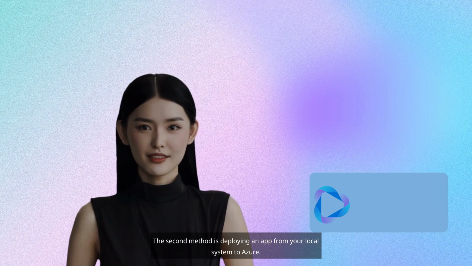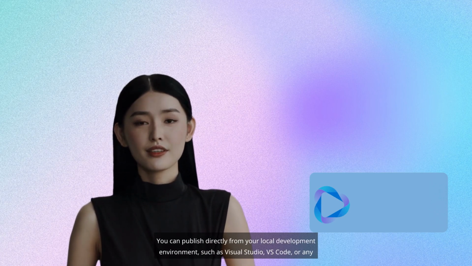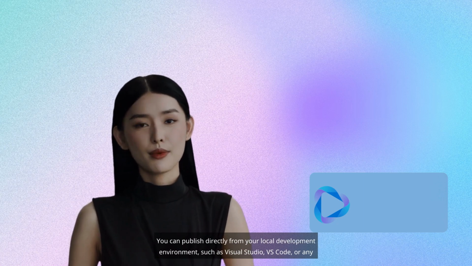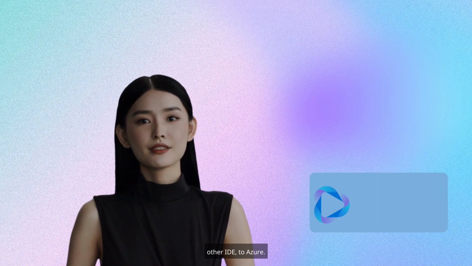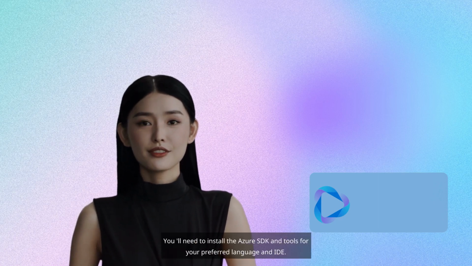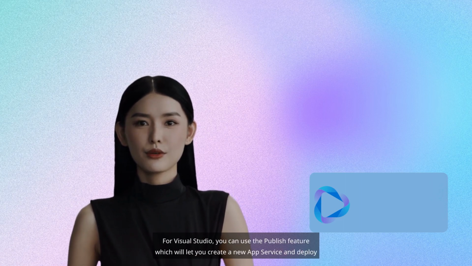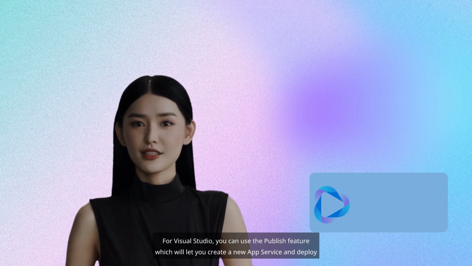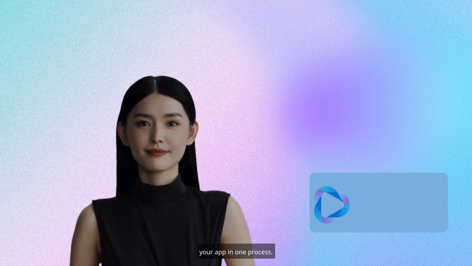The second method is deploying an app from your local system to Azure. You can publish directly from your local development environment, such as Visual Studio, VS Code, or any other IDE, to Azure. You'll need to install the Azure SDK and tools for your preferred language and IDE. For Visual Studio, you can use the Publish feature, which will let you create a new app service and deploy your app in one process.